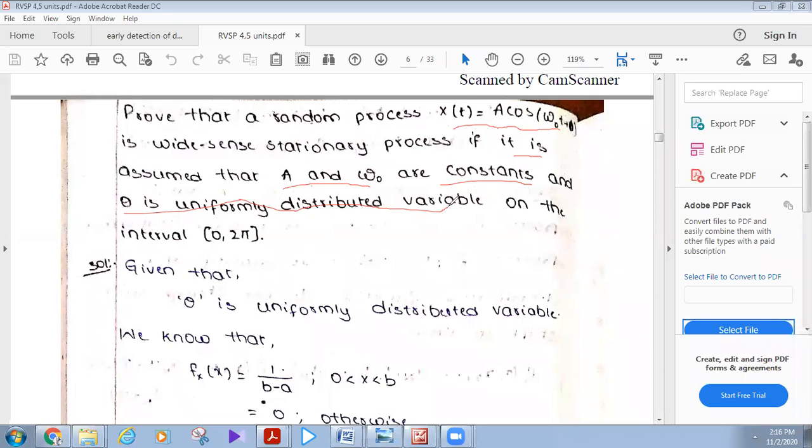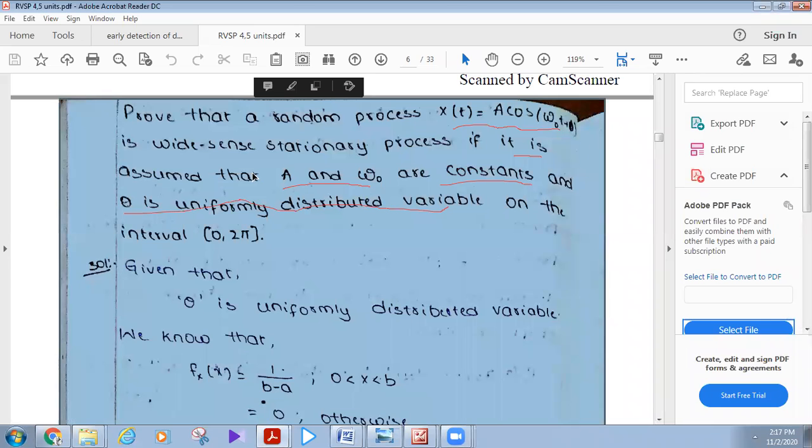That means he has given a random process x of t. We have to prove that this process is wide sense stationary, and also A and omega naught are constants. Here theta is a uniformly distributed variable in the interval 0 to 2 pi. That means here theta is a variable and the remaining A and omega are constants. Now we have to prove that this process is a wide sense stationary process.